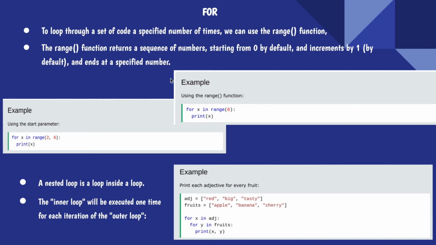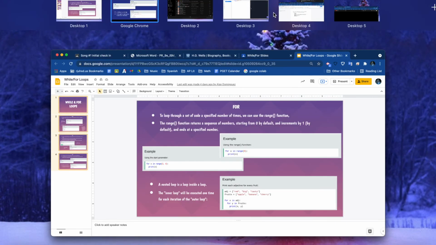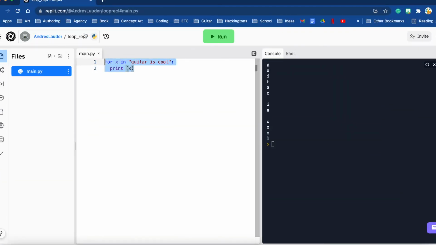So we have 3 other examples here that we will try. I should also mention that this last example right here, you can see it's a for loop inside a for loop. The correct jargon for that is called a nested loop. So we're nesting inside, and the inner loop will be executed one time for each iteration of the outer loop. So let's jump back in here, and let's go.